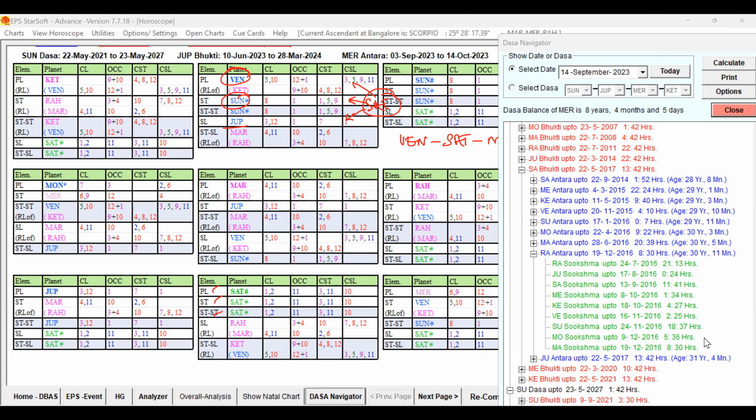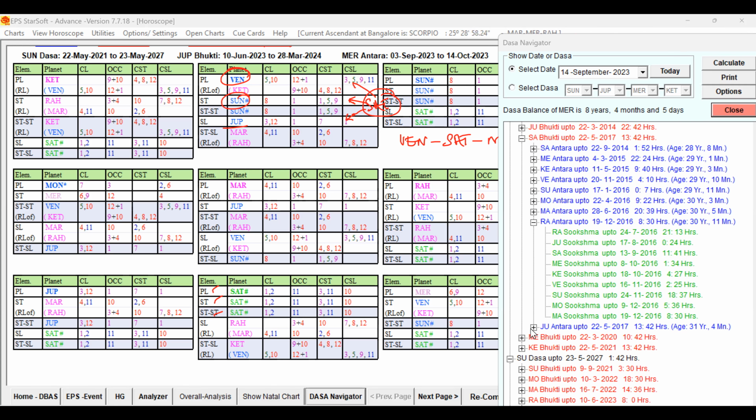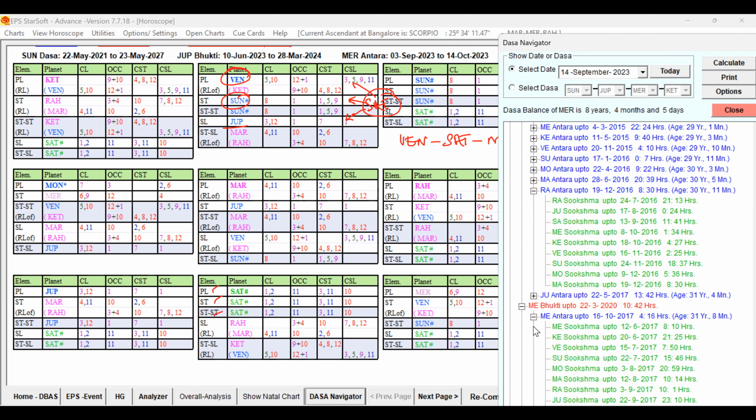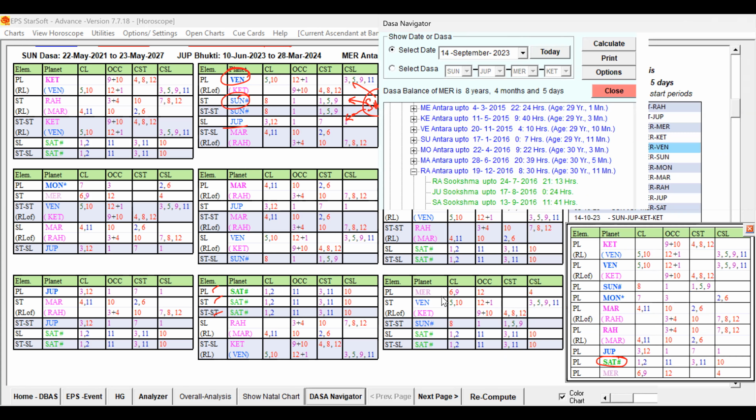So, 2016, 2017. If the conception takes place in October 2016, we can expect the delivery in July or August 2017. At that time, Mercury Bhukti starts. Mercury Bhukti and Mercury Antra itself will be falling in that period, right? So if you see, Mercury itself is favorable.